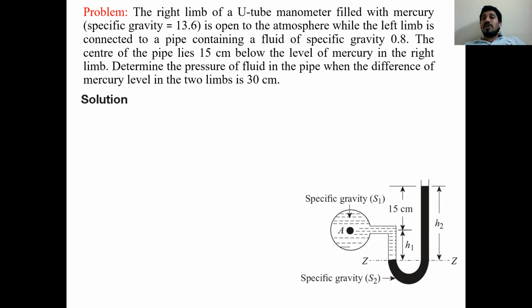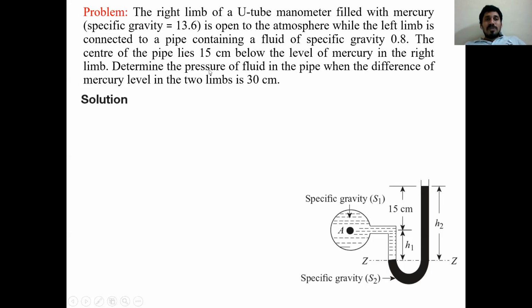From the mercury level in the right limb, you have to move 15 centimeters downward, where you have the center of the pipeline, A. So from here to here is 15 centimeters.